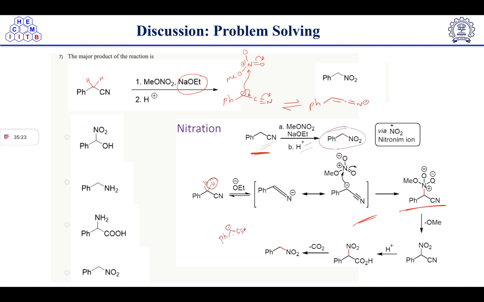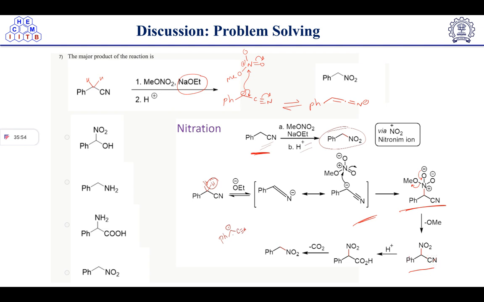Suppose one of the oxygens will push its negative charge here and it will get eliminated, and we will get the nitro substituted product. The nitro group is introduced here. Now after this, next we have protonation. So we have the nitrile group here.